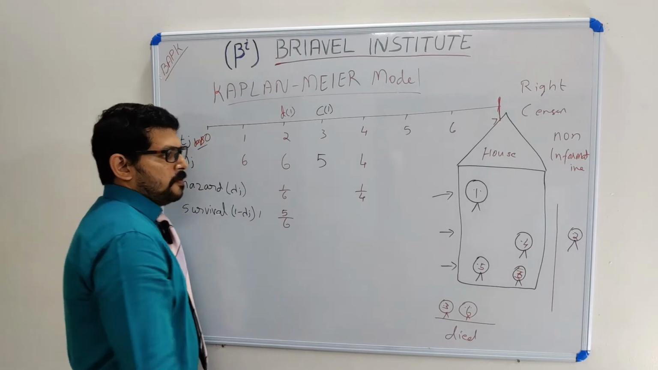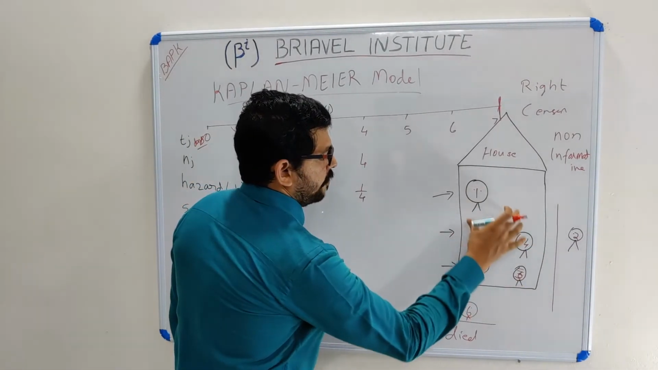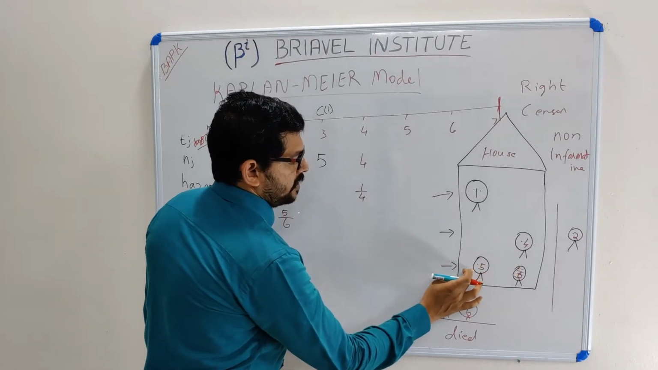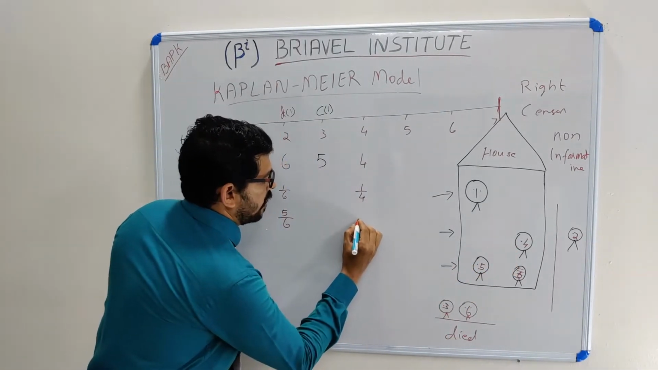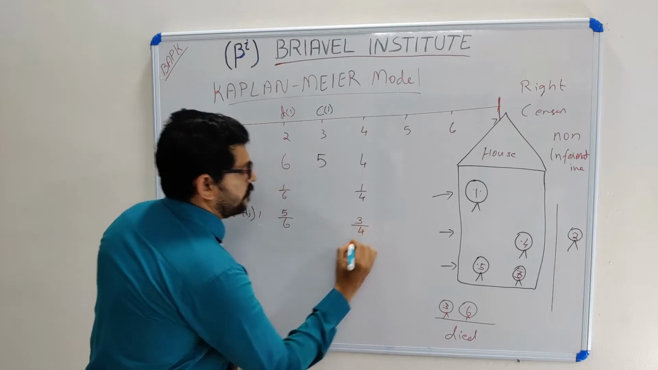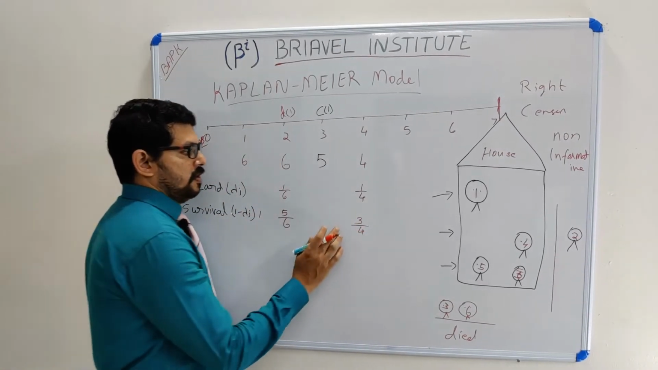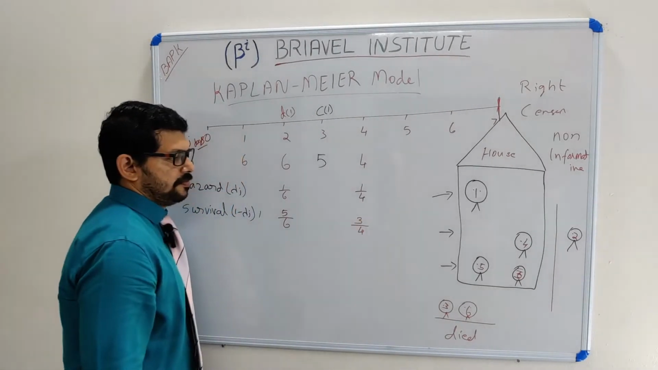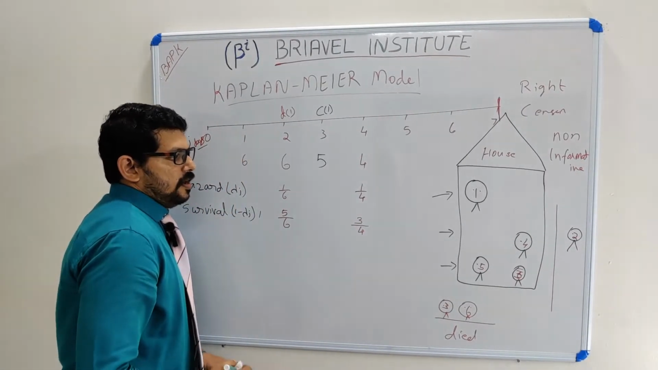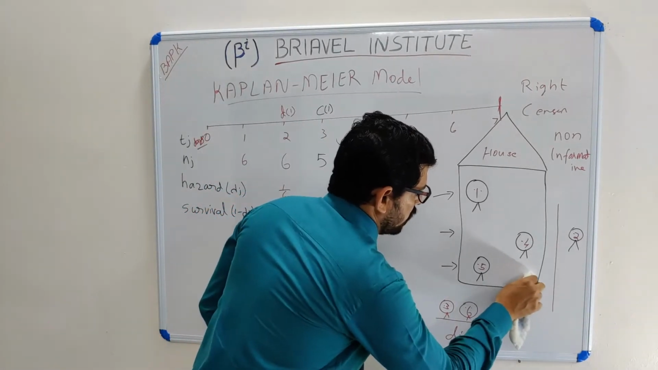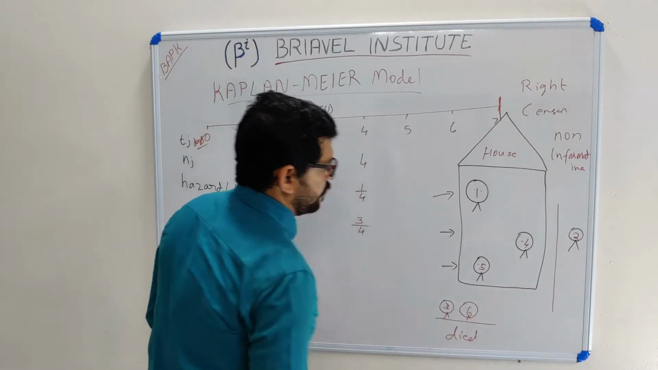Out of 4, 1 died, so my hazard rate is 1 divided by 4. What is my survival rate? Out of 4, 3 are surviving, this one, this one, this one, so I can write it as 3 by 4. This is my survival rate, 3 by 4. So I am removing this puppy. This is already taken out.